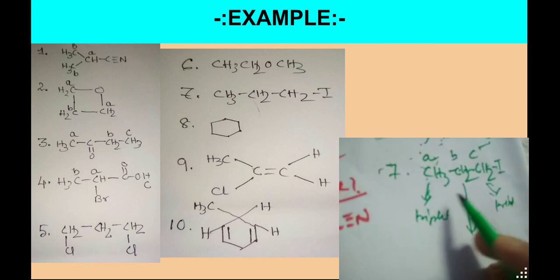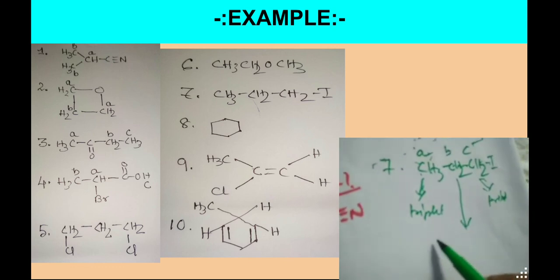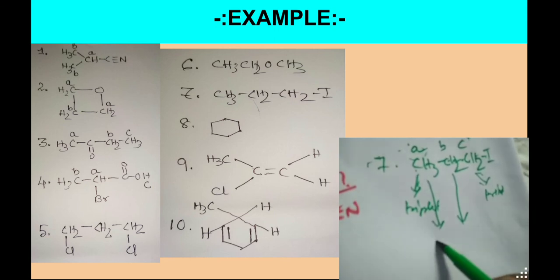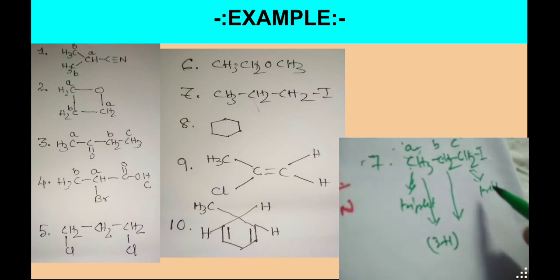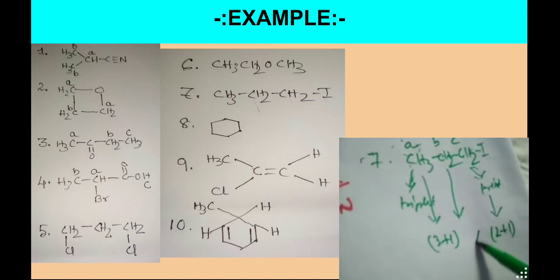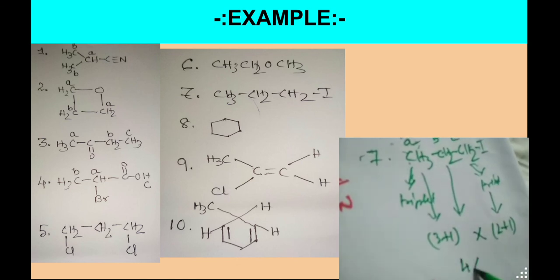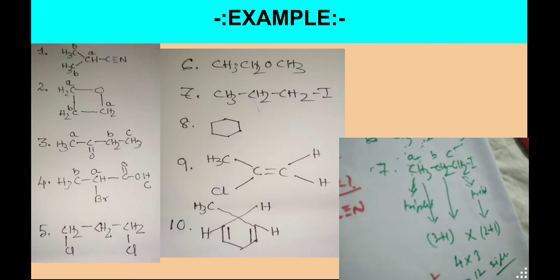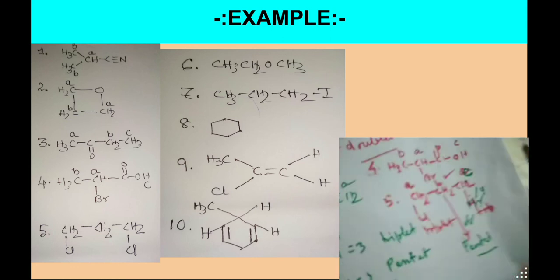For this case a different rule is followed. For this case we write 3 plus 1, for this case 2 plus 1, total multiply, so 4 into 3, total 12 signals we will get. Okay, that is quite a different example I am giving.